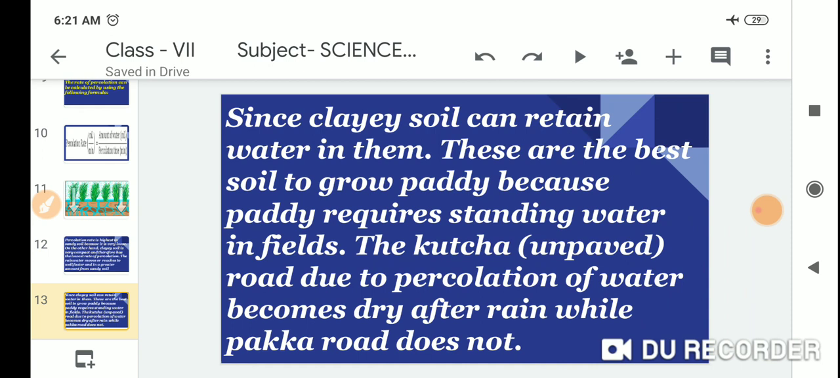Since clay soil can retain water, it is the best soil to grow paddy, because paddy requires standing water in fields. The kacha and unpaved road, due to the percolation of water, become dry after rain, while a pakka road does not.